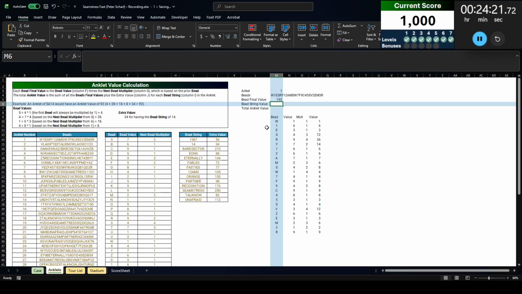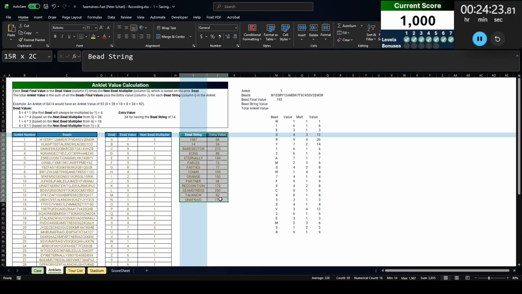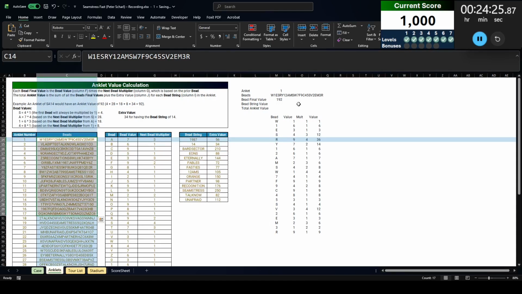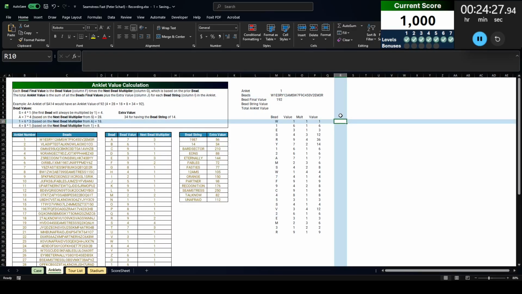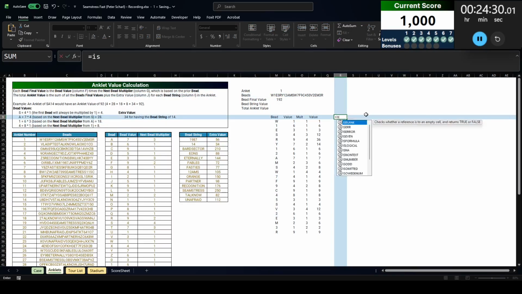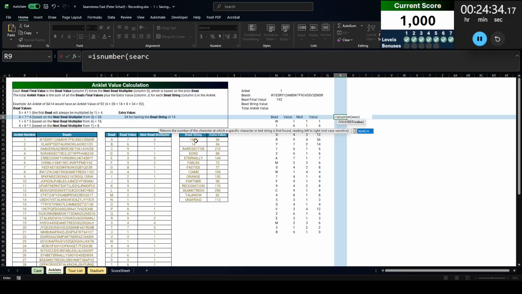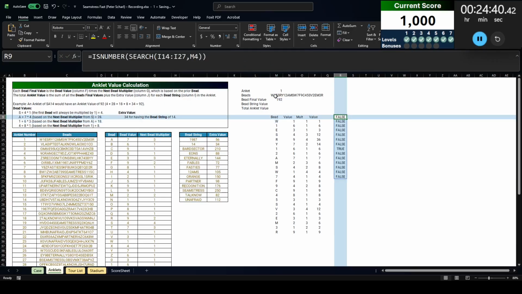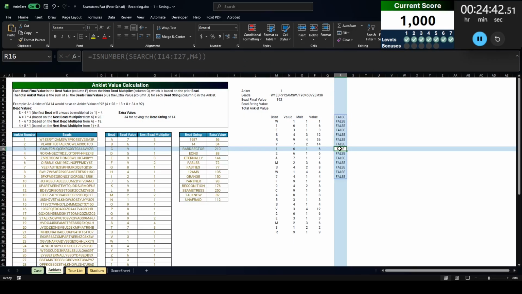There we go. Now the bead string value. To get that, we need to compare these strings to the bead list there. So I'm going to do ISNUMBER SEARCH, searching these strings in that string. So it's either going to give me true or false, true if it's in there. This one is in there. Which one is that?